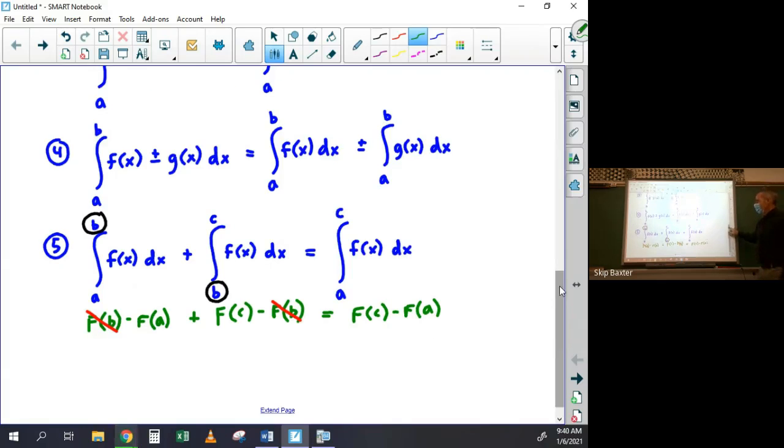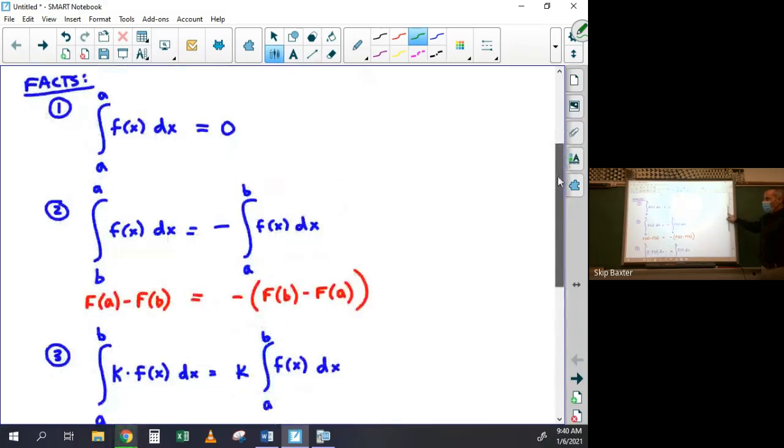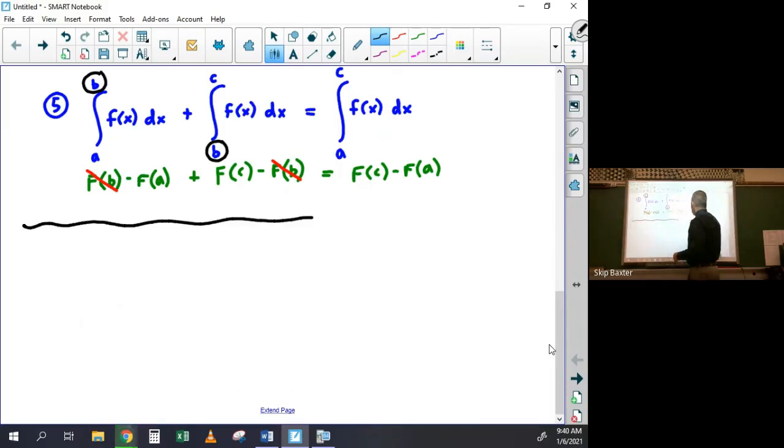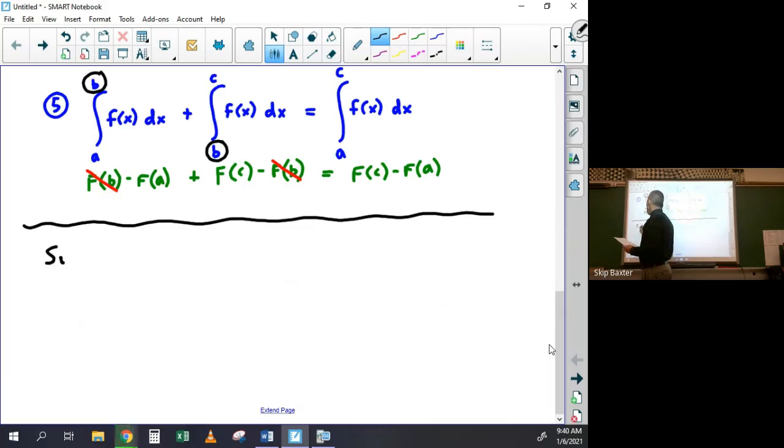Okay? So these are the important properties you need to know about definite integrals. Now the way that they're used is sort of in a really weird theoretical way. Obviously, you can use them when you're just evaluating definite integrals, but you're sort of forced to use them in more theoretical type problems. Like, for example, they might just give you a definition, they might just say, suppose the following things are true.